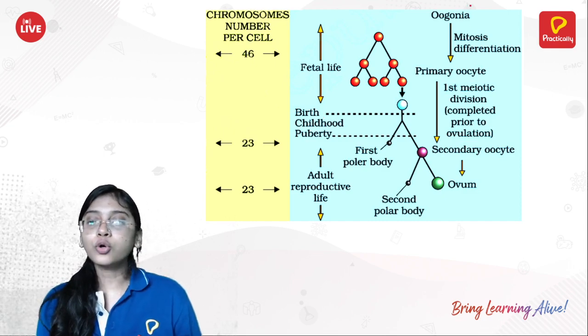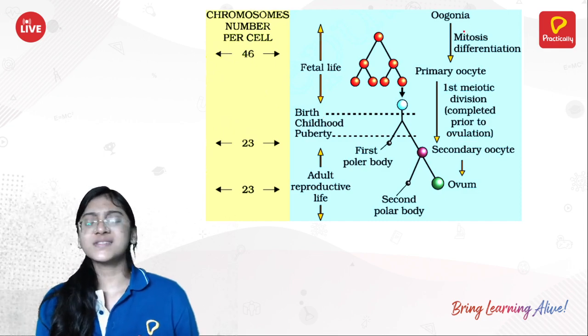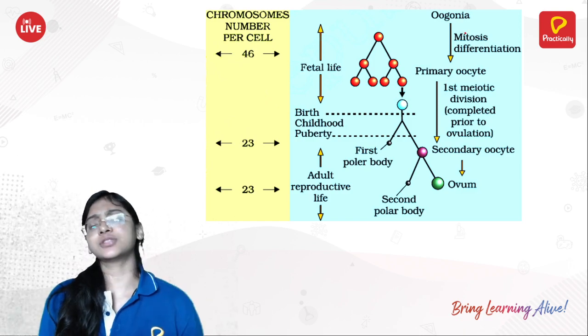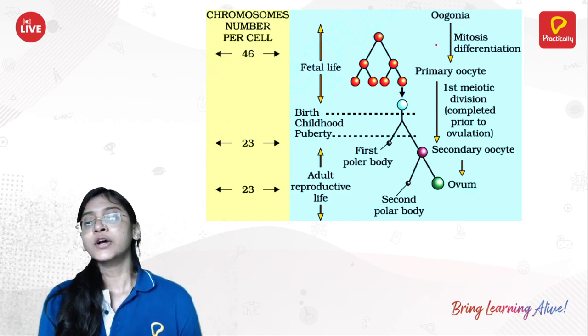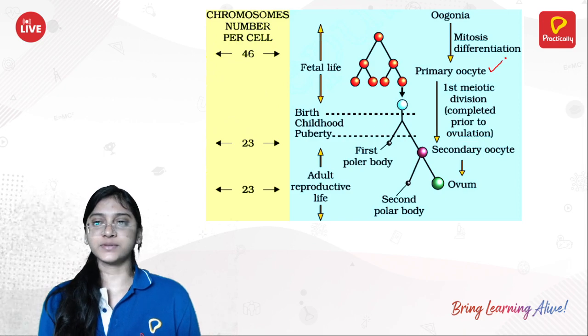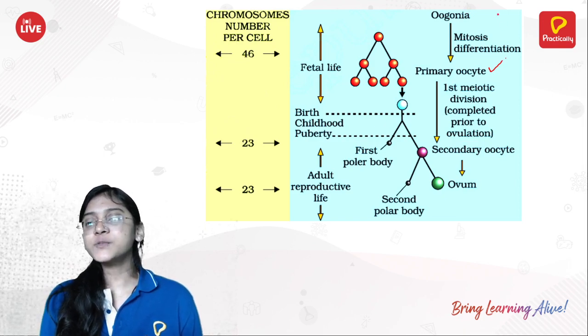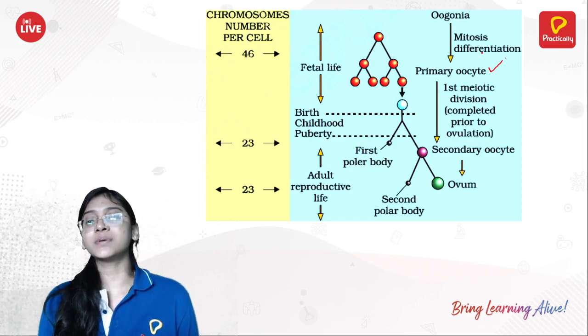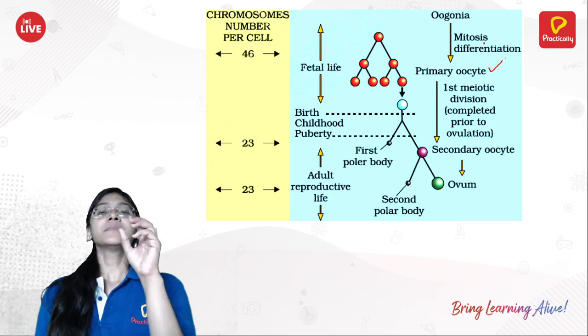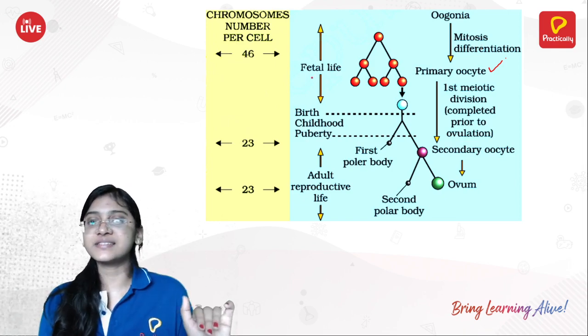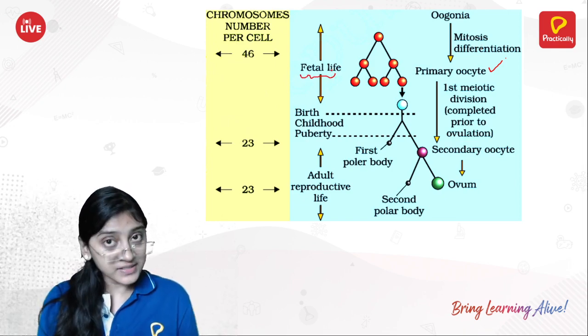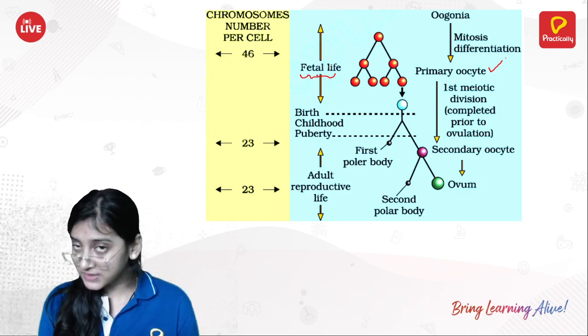So oogonia undergo multiplication several times. They undergo mitosis to produce primary oocytes. This oogonia multiplication happens in the female in her fetal stage, when she is in the embryonic stage in her mother's womb.